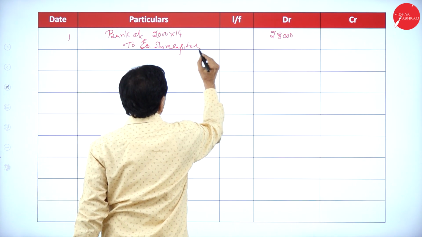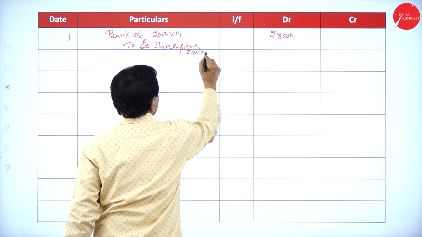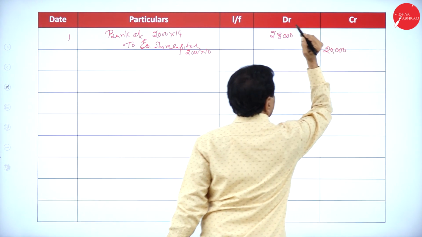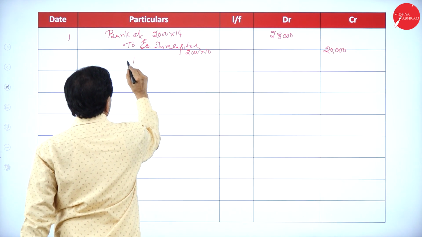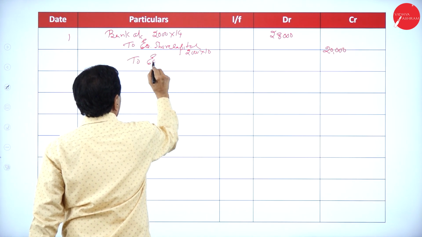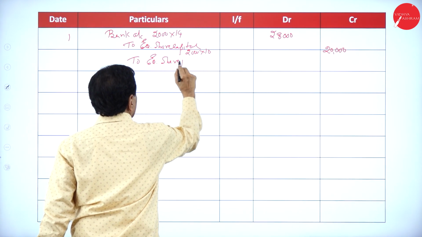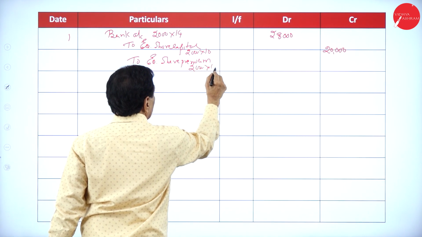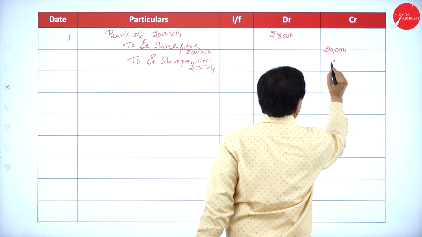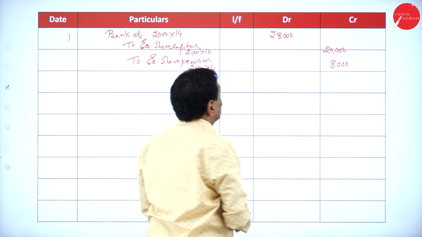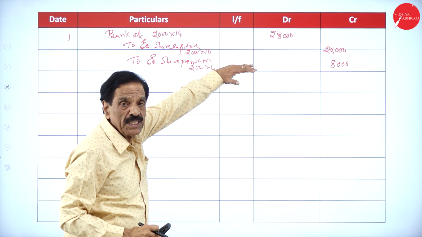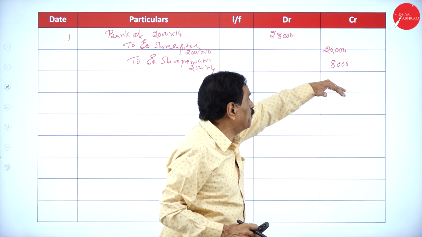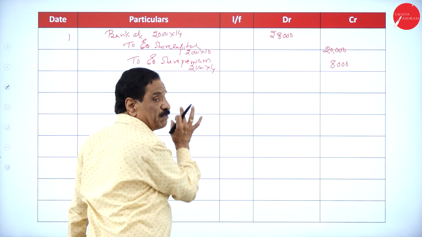Face value 2,000 into 10, 20,000. To share premium: 2,000 into 4, 8,000. So totally 28,000. Your equity share capital is 20,000. Your share premium is 8,000. So this is by issuing the share.